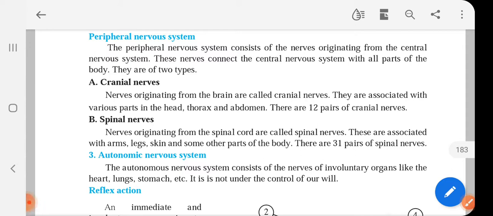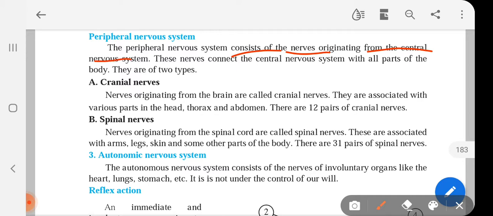Today we are going to discuss the peripheral nervous system. In the last lecture we had a discussion on the central nervous system. Today we'll start with the peripheral nervous system. The peripheral nervous system consists of the nerves originating from the central nervous system.